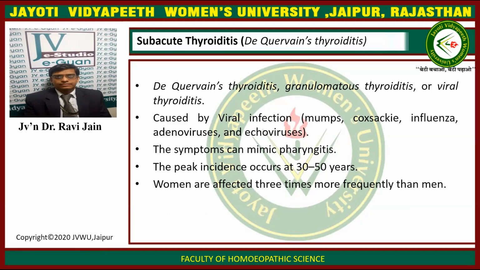Next, we have subacute thyroiditis, that is also known as De Quervain's thyroiditis. This is a very important thyroiditis, and it is most commonly asked in examination, that is De Quervain's thyroiditis. So De Quervain's thyroiditis is a granulomatous thyroiditis or viral thyroiditis. It is caused by viral infection, that is mumps, Coxsackie virus, influenza, adenovirus, and echoviruses.